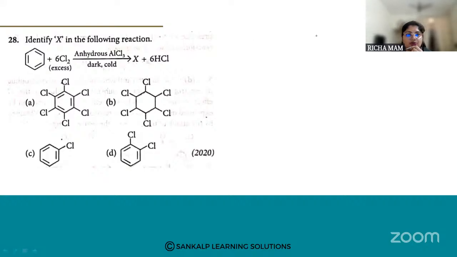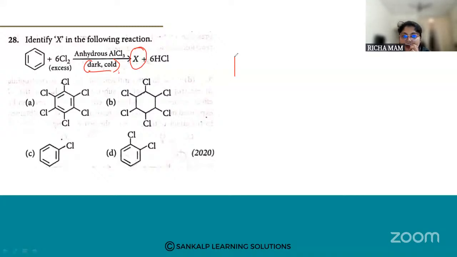So a reaction is given. Benzene is reacted with excess of chlorine, 6 moles of chlorine, in the presence of anhydrous aluminum chloride. The condition is dark and cold. You are going to get X. So you have to identify what the reaction is.